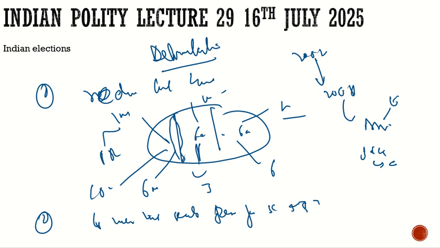About delimitation, we should know why there is a bar on the courts. Delimitation is also an electoral matter, and there is a bar on courts, so courts cannot decide about delimitation. So the question with respect to Jammu and Kashmir is why it was challenged in court. And the third question: what should the South Indian states do if the delimitation happens after the 2026-27 census, whose dates have already been decided? What will happen to them? Let's try to answer these questions here.